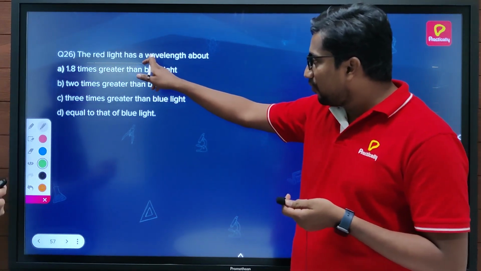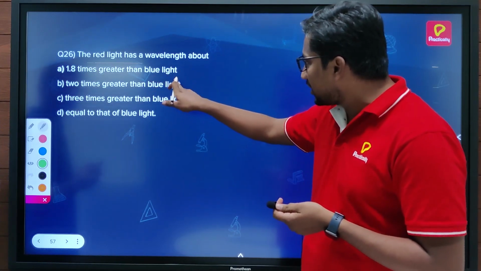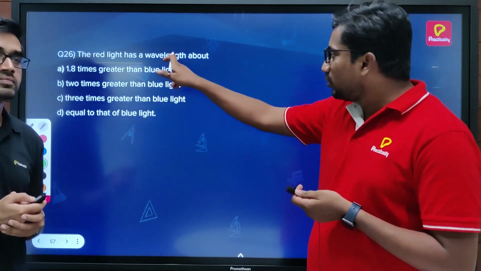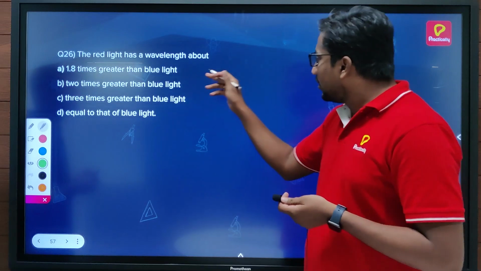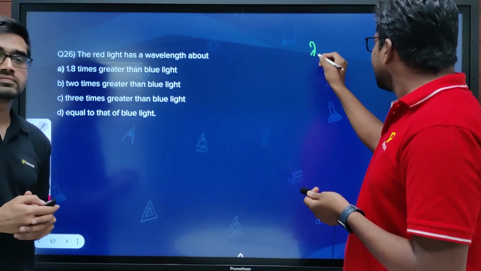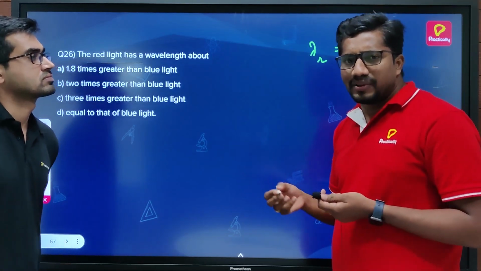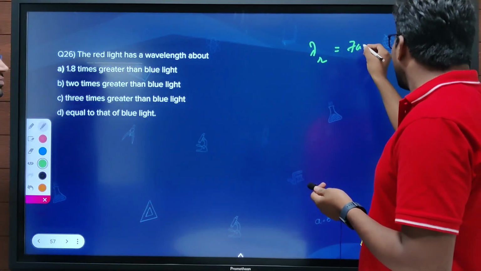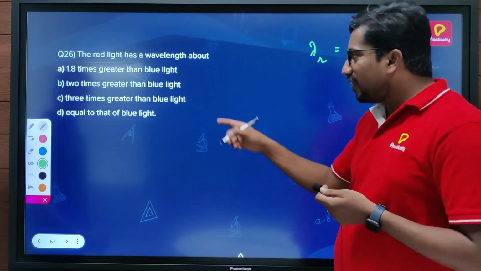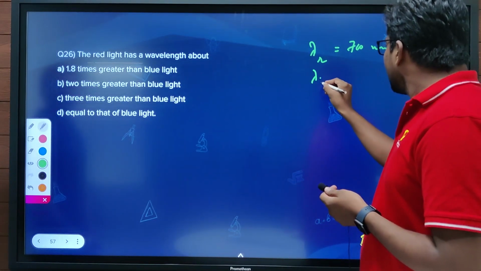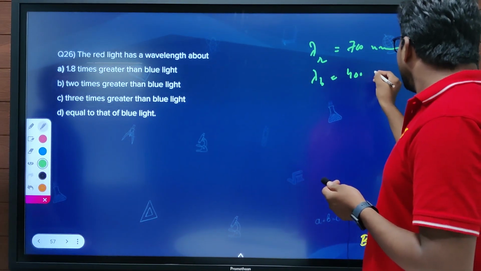If you look at the options, the comparison is with respect to the blue light. So we should know the wavelengths of these two colors. For red light, approximately, it's not a standard fixed value, it will be around 700 nanometer. And for blue light, it will be around 400 nanometer.